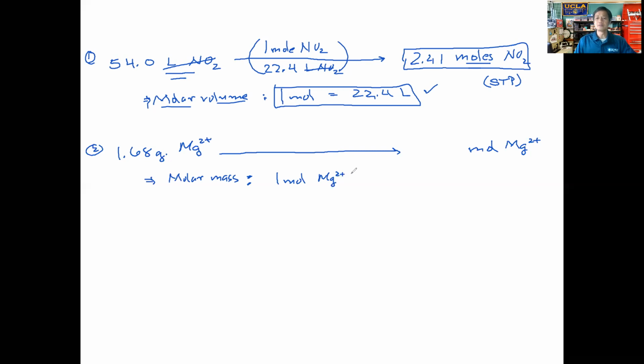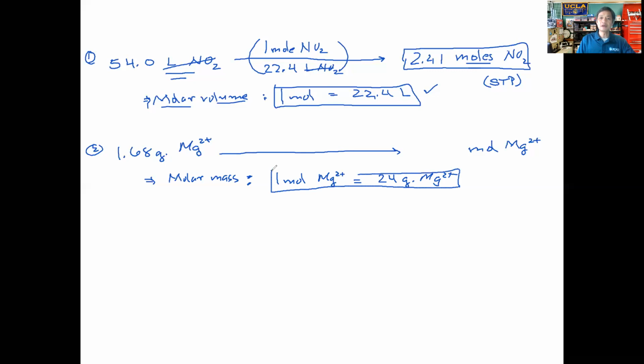And we learned back in chapter 7 that the electron doesn't have that much mass. So if you lose 2 electrons here, the mass of the magnesium ion is going to be equal to the mass of the neutral magnesium. That's going to be 24 grams of magnesium ion.